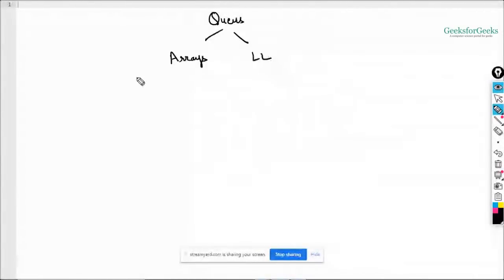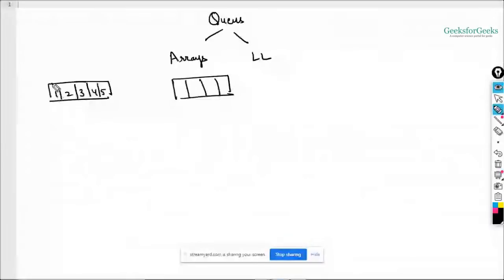Say this is your queue and you want to insert these elements inside it. This is your array. First, one is inserted here, then two is inserted here, then third, fourth, and fifth, right? Now say I want to insert one more element just after it, six. But the size of the array is fixed, right? You can't insert it after it, because as I have told you, do whatever you want to do in this part, but don't go out of bounds, right? So we know that arrays will not work fine here. We'll be using a linked list to do this task, okay?